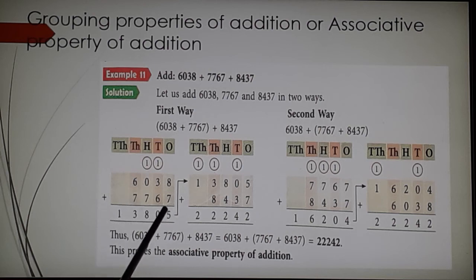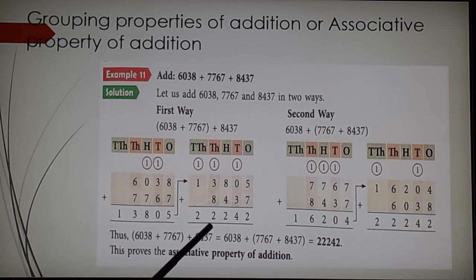Whatever answer I get, whatever sum I get, that is 13,805, and then I will add the third addend. Okay, then the third addend is 8437. Okay, that means 5 plus 7, 12 and 1 carry, 4, and then 8 plus 4, 12 and 1, 12 and 1 carry.